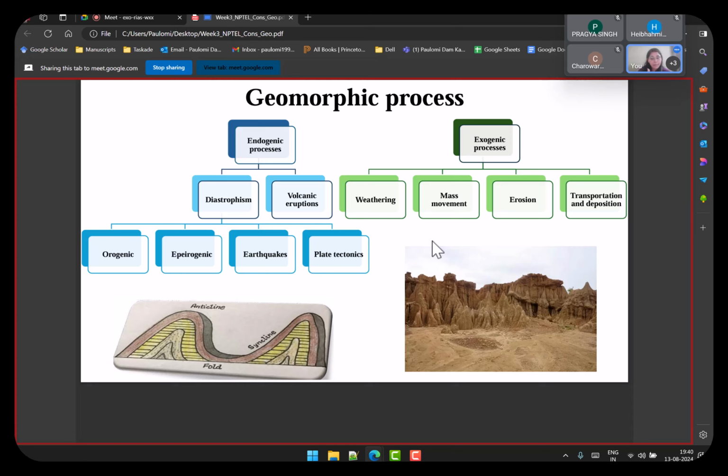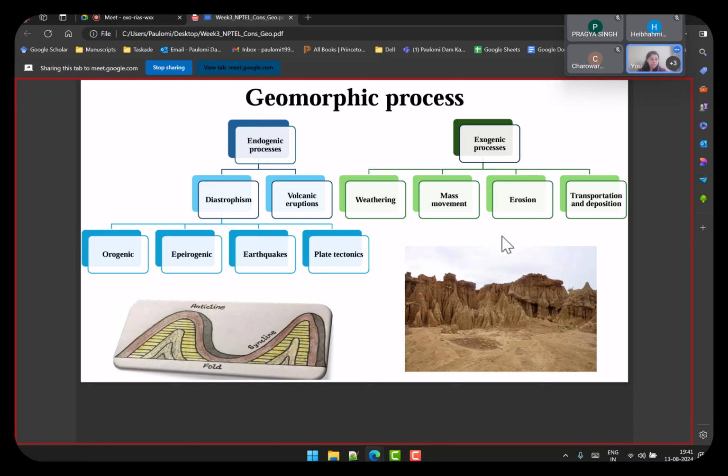For example, orogenic, as you can see here at the bottom. Orogenic is basically mountain rising. So you remember all the collisions and the contacts that lead to uprising of the land. That's the orogenic process that leads to this uprising and formation of mountains and hills. Epeirogenic is the one which is surrounding the formation of mountains. Earthquakes and plate tectonics we had discussed again in the last class section. So, endogenic processes are processes which are happening within the Earth's layers, so crust and mantle.